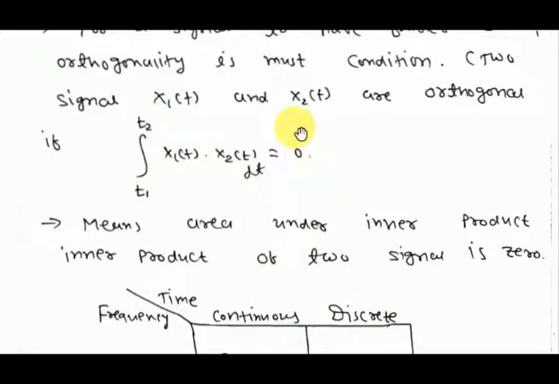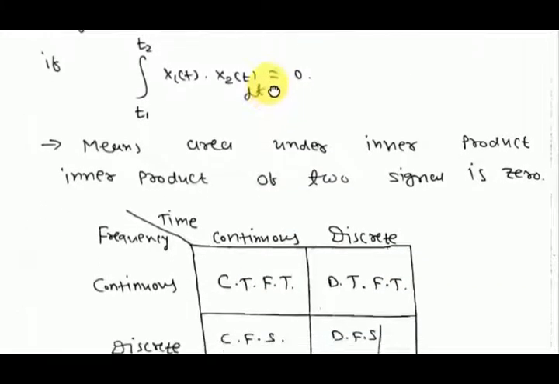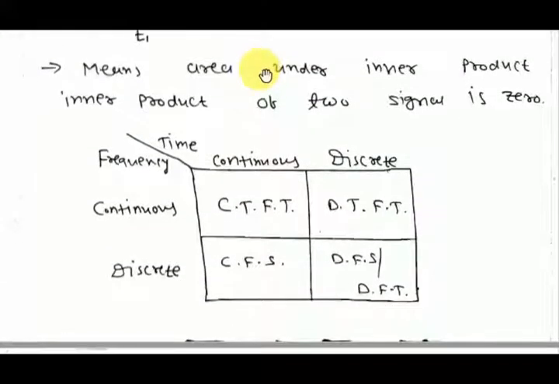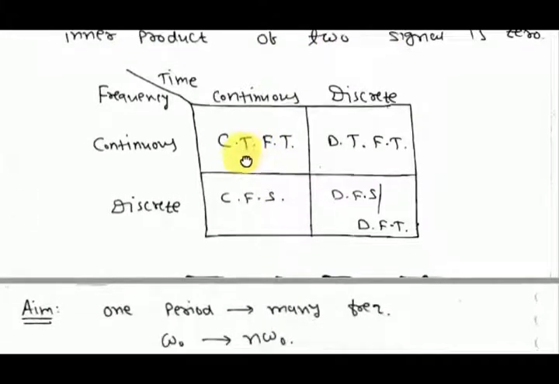This is the orthogonality condition. This must be true for the Fourier series of that signal to exist. Suppose this is time; you have to differentiate all the transformations in time domain and frequency domain. If a signal is continuous in time domain and also continuous in frequency domain, then the transform that will be used is the continuous time Fourier transform.